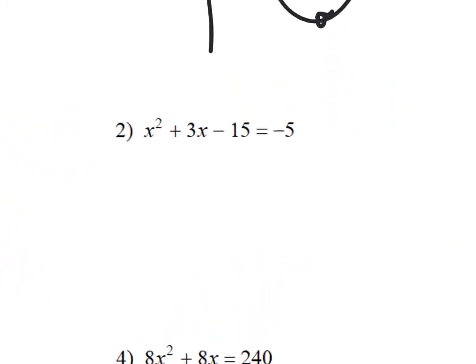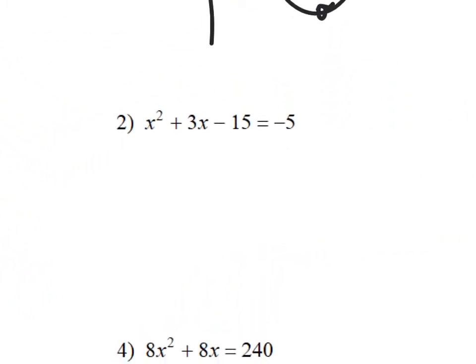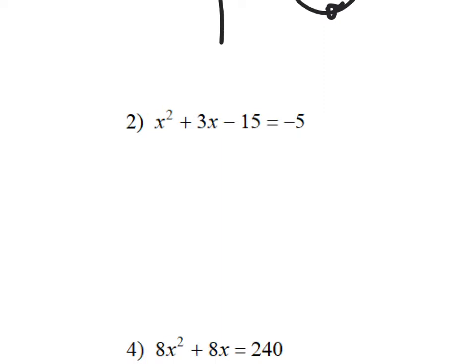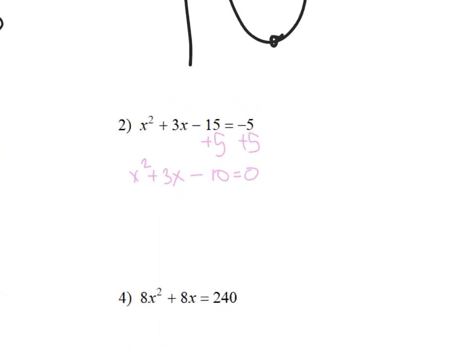Okay, number 2. Number 2 is not set equal to 0, so we need to set it equal to 0. So I'm going to add the 5 over: x squared plus 3x minus 10 equals 0. And from there we're going to factor. So a is 1. So I'm going to do negative 10 and 3. And that would be negative 5.